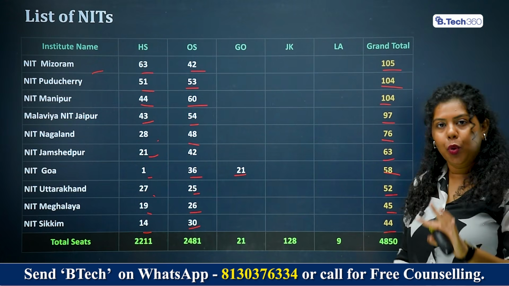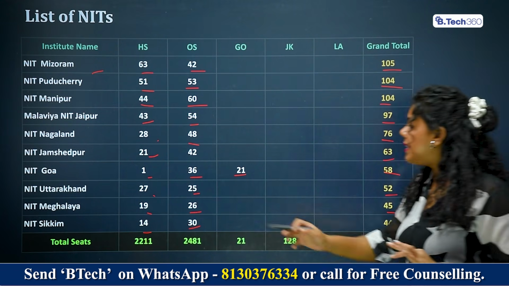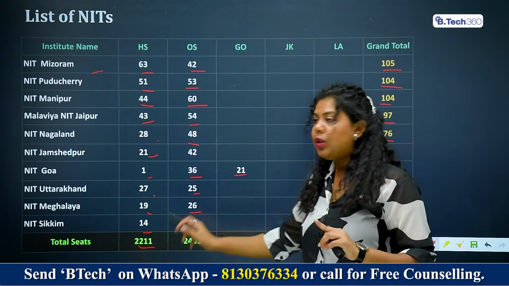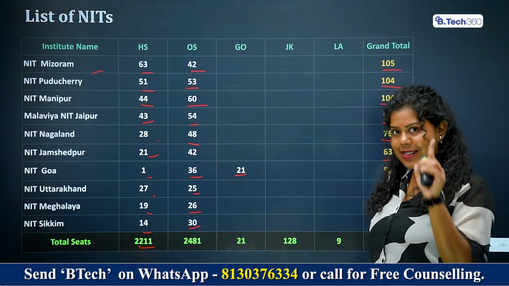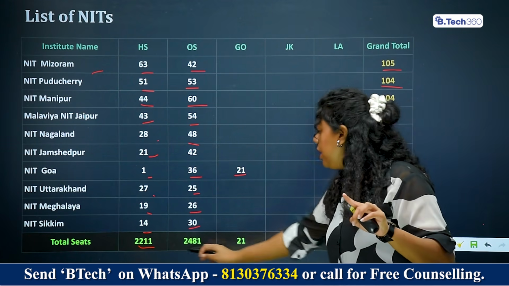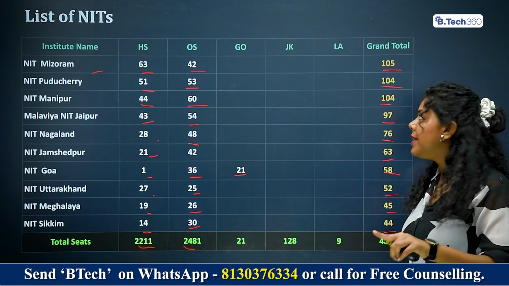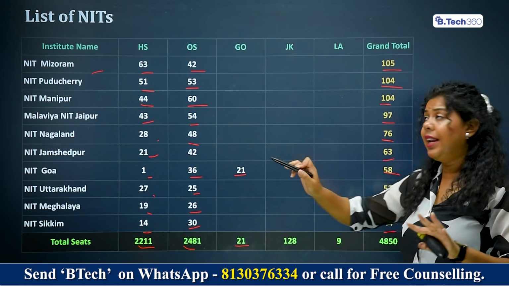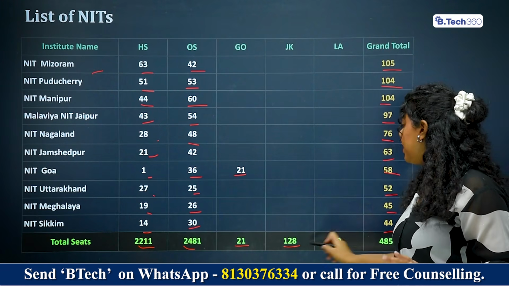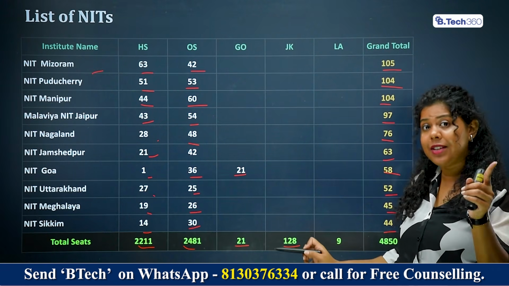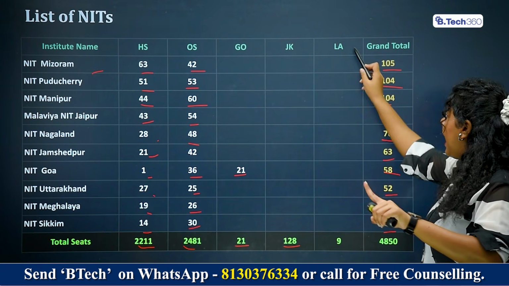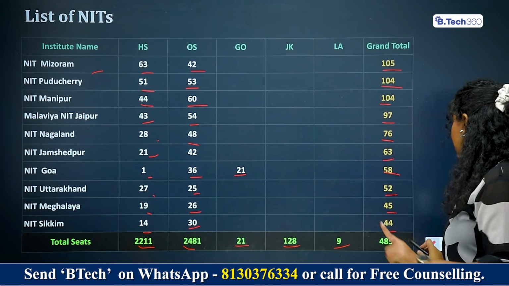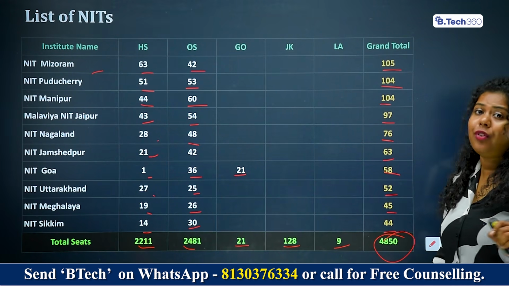So if we look at the total seats according to different categories, then for home state students, 2,211 seats are available. We discussed this previously. For outside home state, 2,481 seats are available. For Goa residents, 21 seats are available, which are specifically in NIT Goa. For Jammu and Kashmir students, 128 seats, which are specifically in NIT Srinagar, and the same for Ladakh students, 9 seats in NIT Srinagar, which brings the total to 4,850 seats.